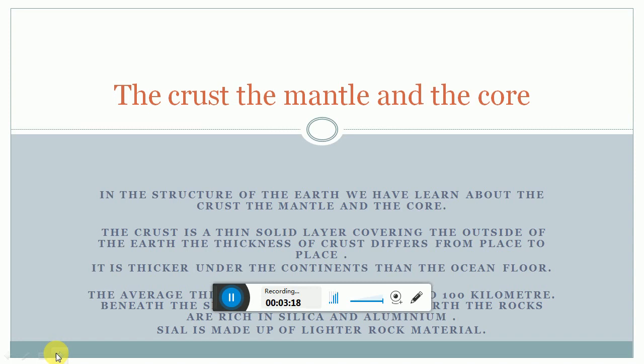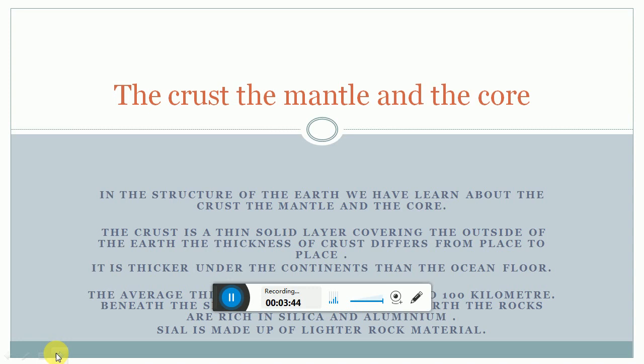So the crust is a thin solid layer covering the outside of the earth. The thickness of the crust differs from place to place. Means the crust is not evenly spread on the earth.